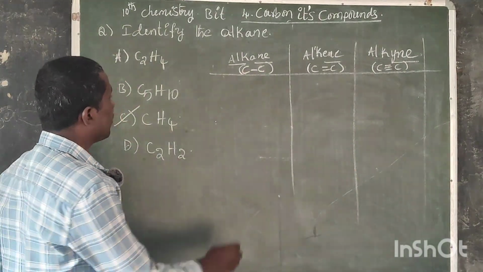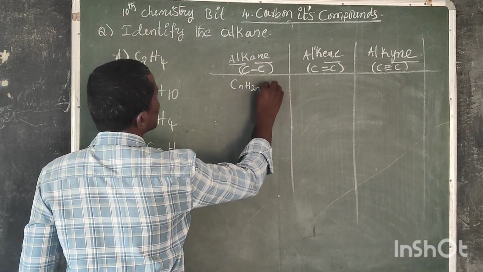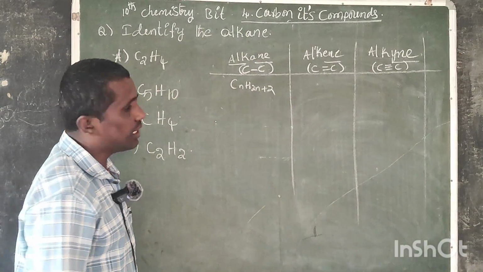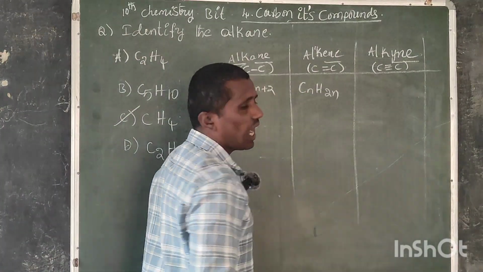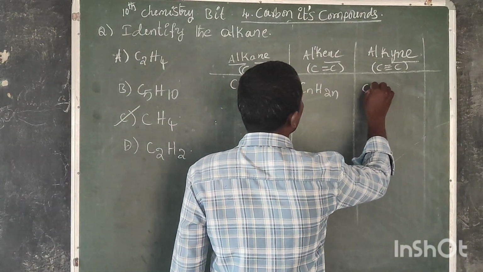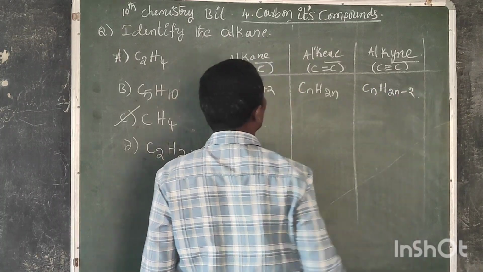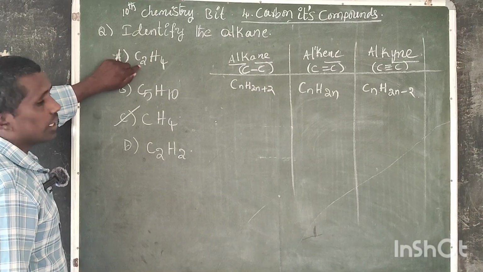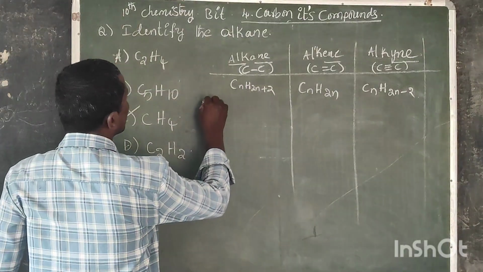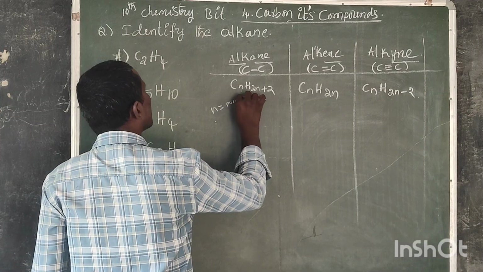So the general formula of alkane is CnH2n plus 2. Alkene general formula is CnH2n. Alkyne general formula is CnH2n minus 2. Here n is equal to the number of carbon atoms.